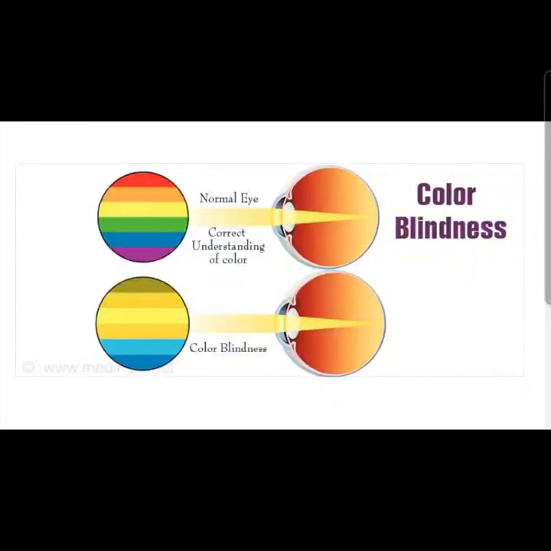This color blindness is a genetic disorder and we will study it in detail in genetics also. As it is a genetic disorder, it cannot be cured. Mostly males are the sufferers of this defect, whereas females rarely suffer from it.